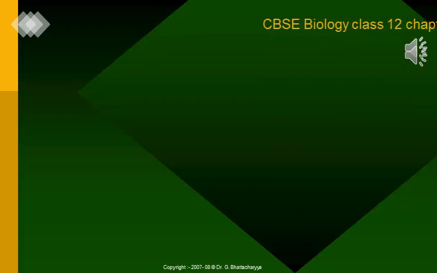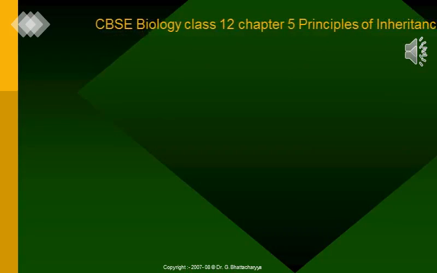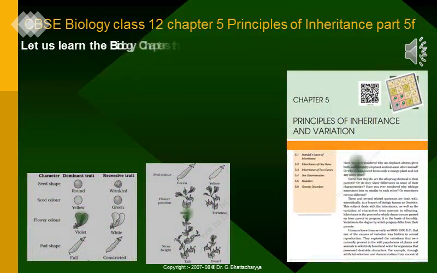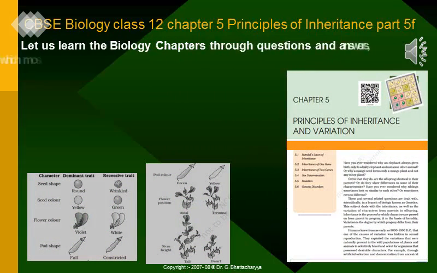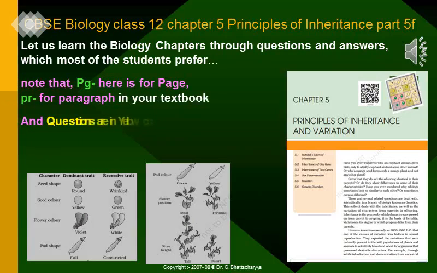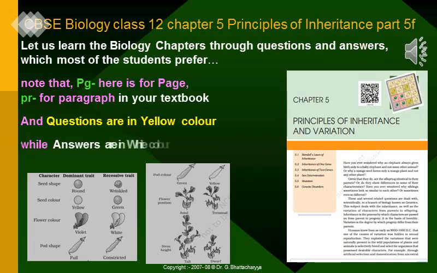CBSE, Biology, Class 12, Chapter 5, Principles of Inheritance. Let us learn the biology chapters through questions and answers, which most of the students prefer. Note that PG here is for page, PR for paragraph in your textbook. Questions are in yellow color while answers are white.